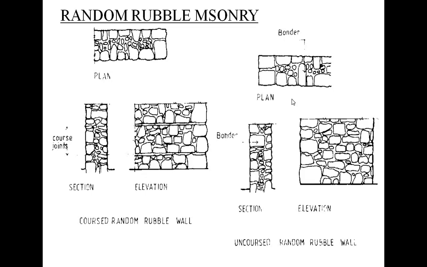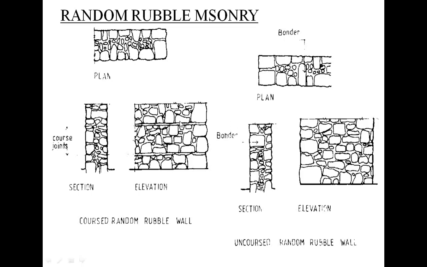In any type of masonry work, whether brick masonry or stone masonry, we have to avoid continuous vertical joints over a larger distance. So this is about the uncoursed random rubble masonry.